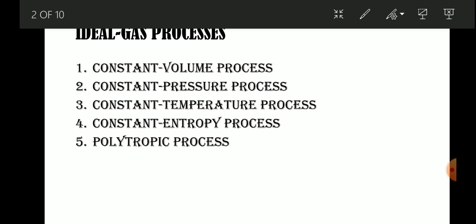Then the final one, the polytropic process, is a real one. The previous four processes are theoretical processes, which are reversible processes, and the fifth one is a real process. A real process means an irreversible process. Anything occurring in reality, that process is called a polytropic process. Okay, let me start one by one.